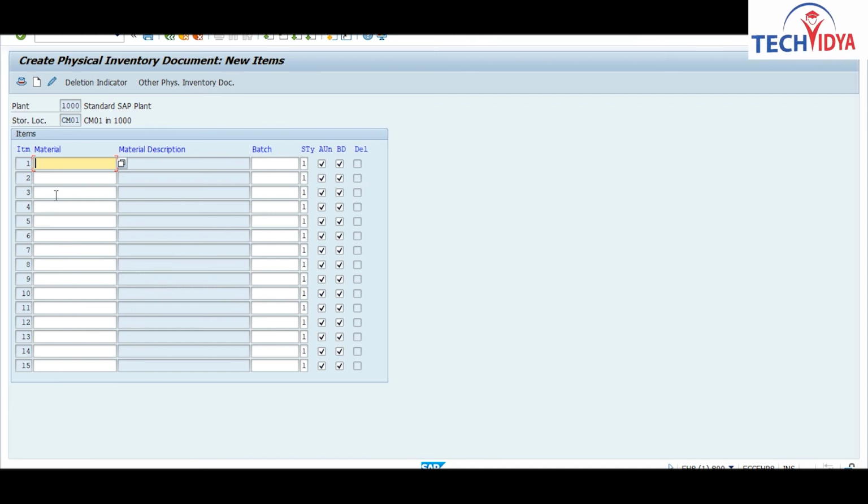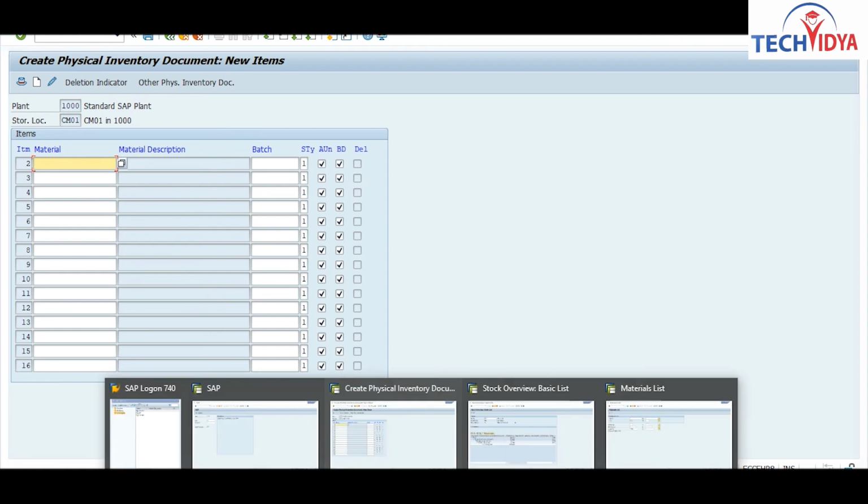So how will you enter? See, whenever I enter here the first material and press enter, now it will start from 2. Okay, now you have 16 materials on the screen.